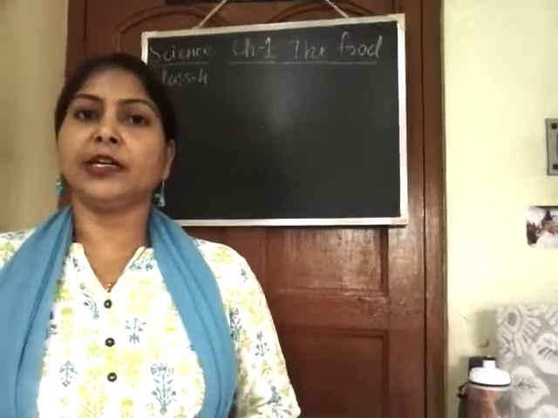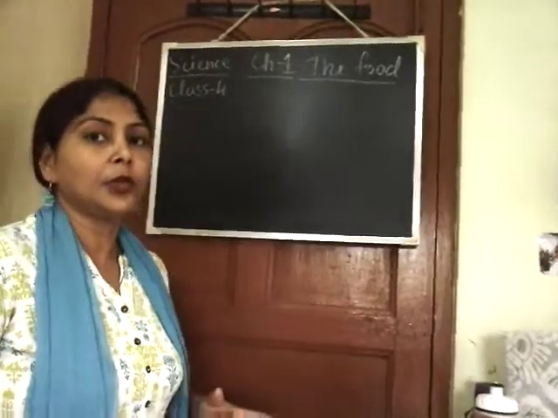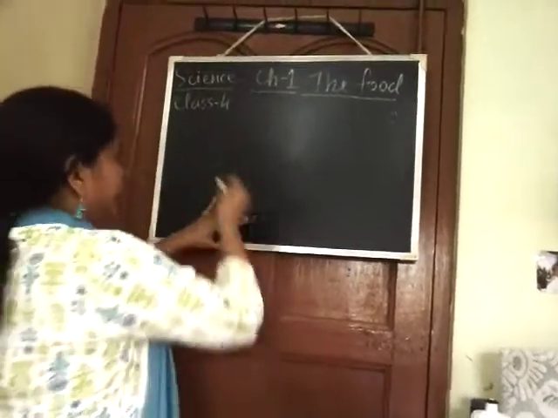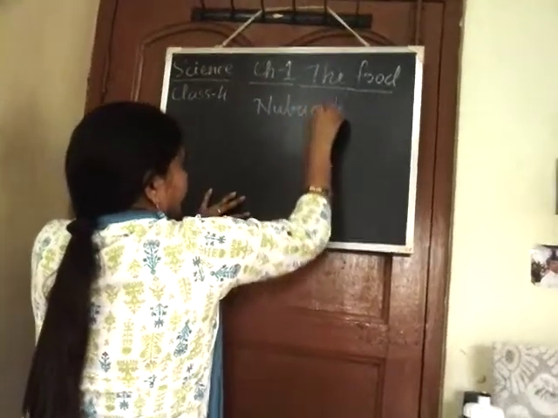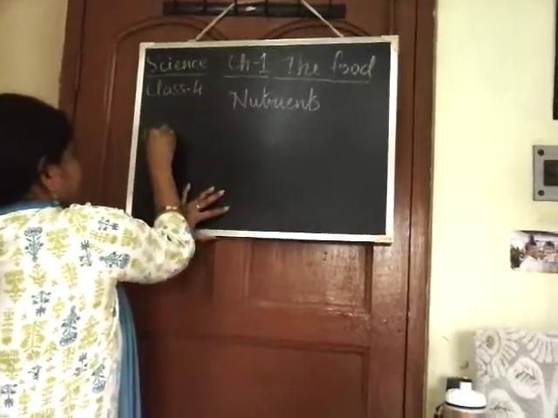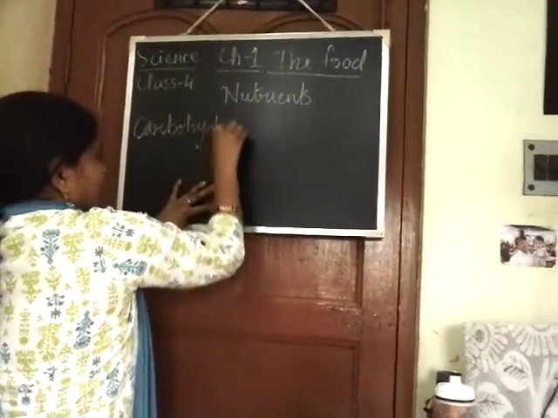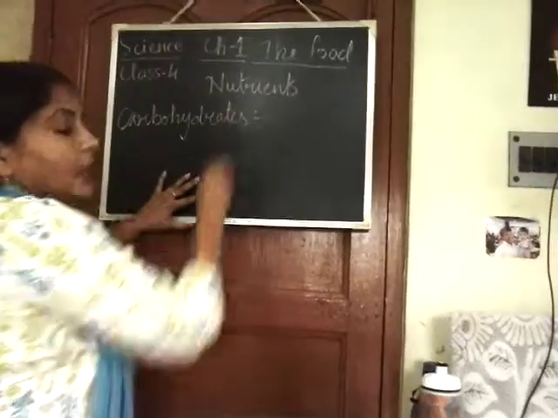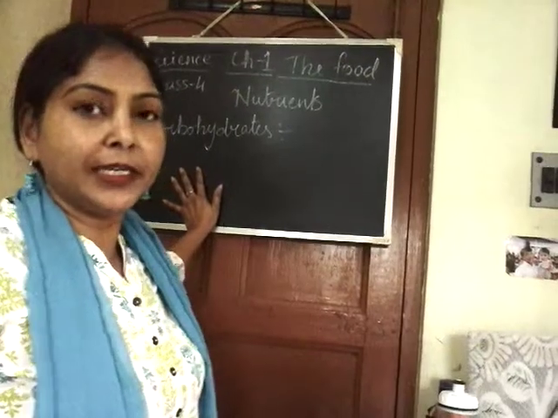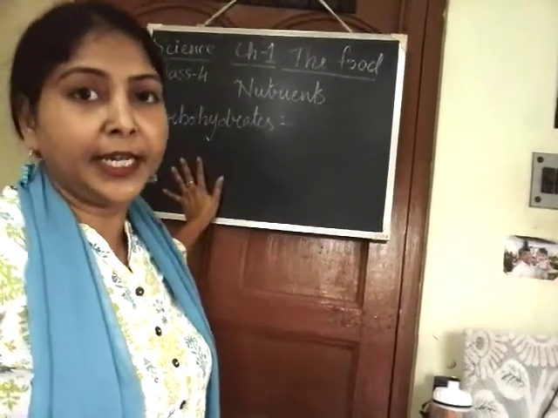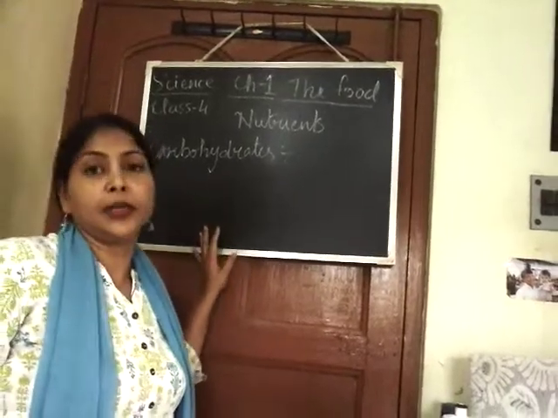So the first nutrient we have introduced is the carbohydrates, right? So I am going to write on the board carbohydrate. You must know the right spelling, the correct spelling of carbohydrate. The spelling is CARBOHYDRATES. Alright.